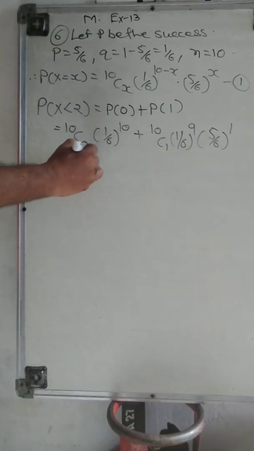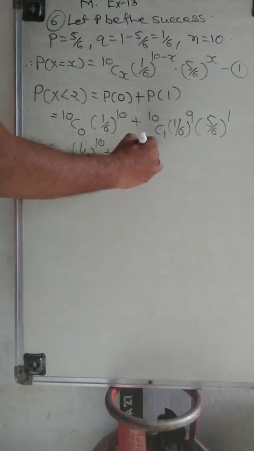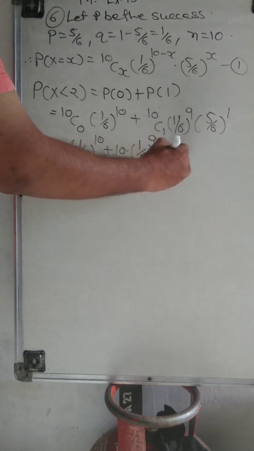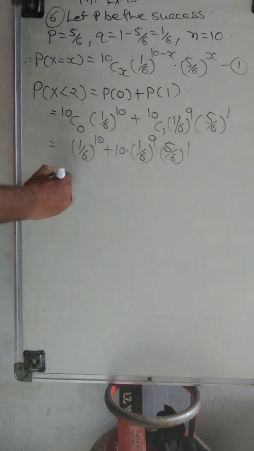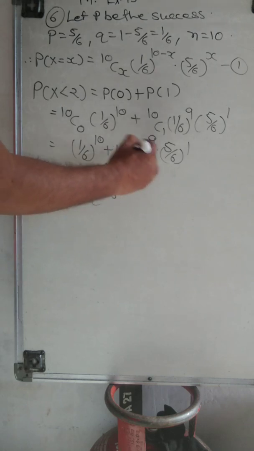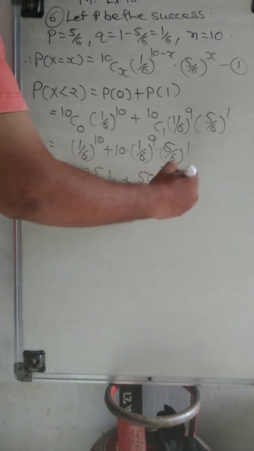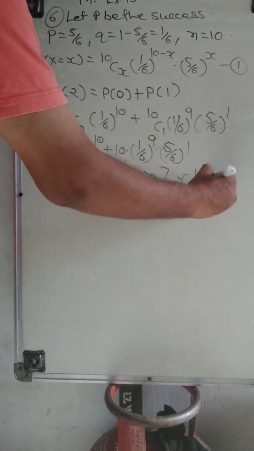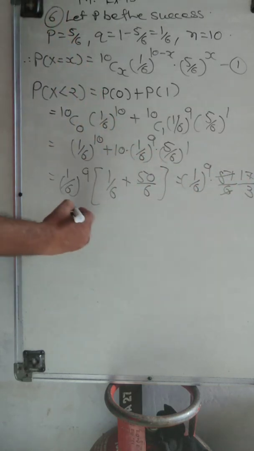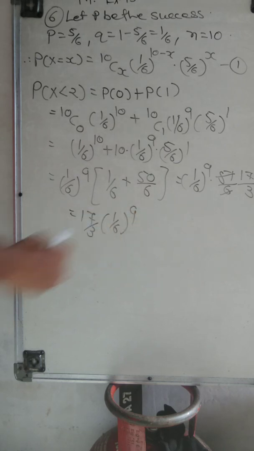So 1 by 6 raised to 10 plus 10 into 1 by 6 raised to 9 and 5 by 6 raised to 1. Now take 1 by 6 raised to 9 common. Then we have 1 by 6 plus 50 by 6, right? It is 51 by 6. So 1 by 6 raised to 9 into 51 by 6, or it is 17 by 3. So our answer is 17 by 3 into 1 by 6 raised to 9.